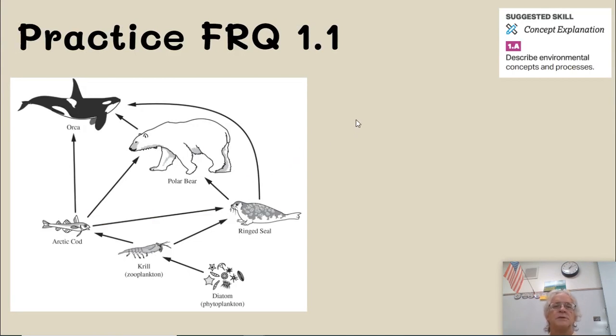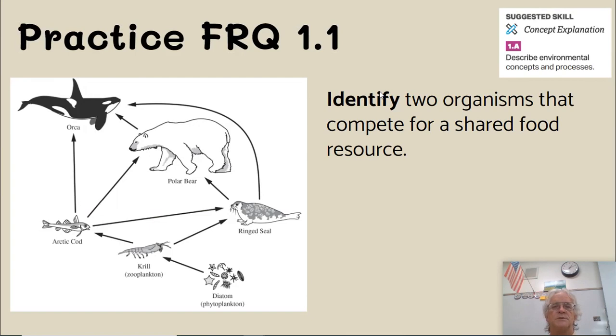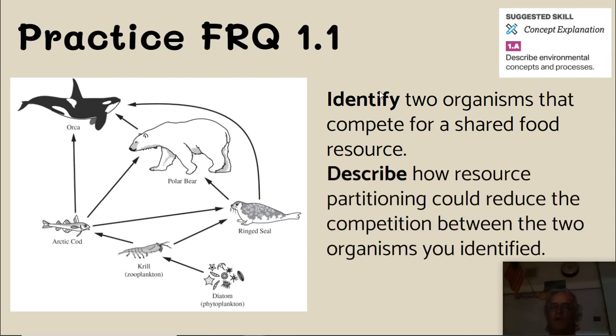So, practice FRQ 1.1. One, can you identify two organisms that compete for a shared food resource? And two, can you describe how resource partitioning could reduce the competition between two of the organisms that you identified?